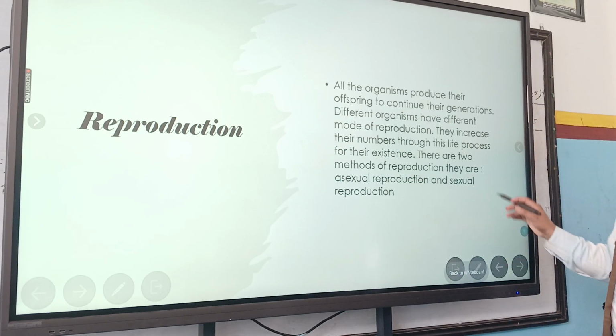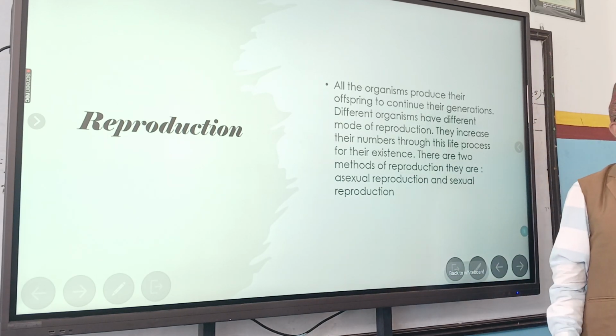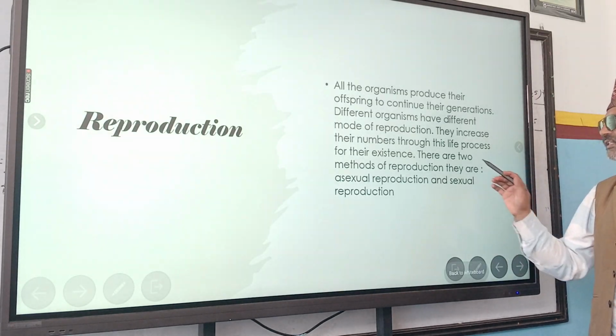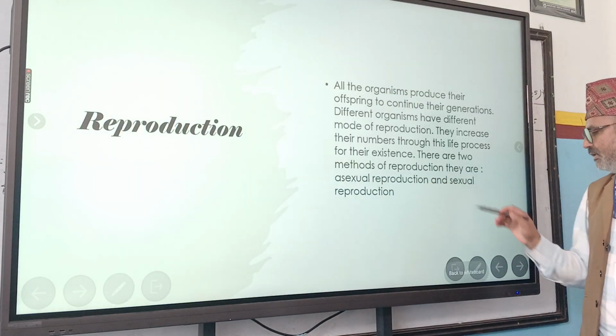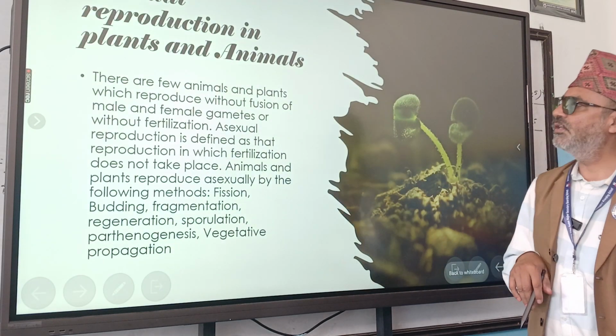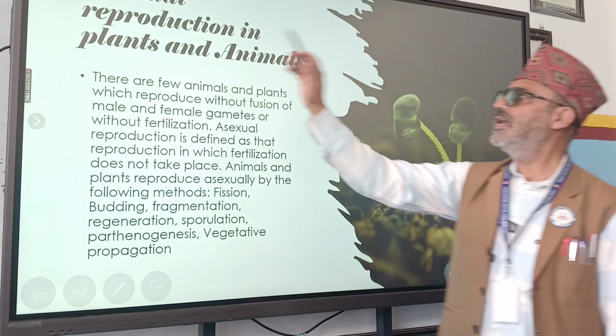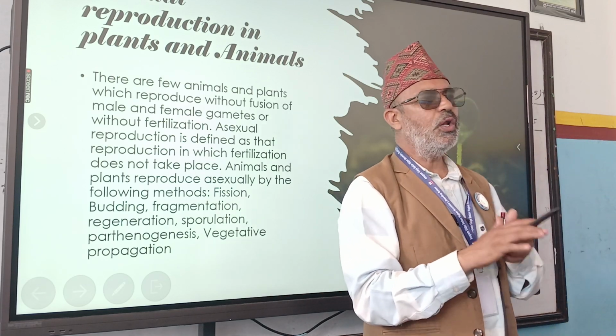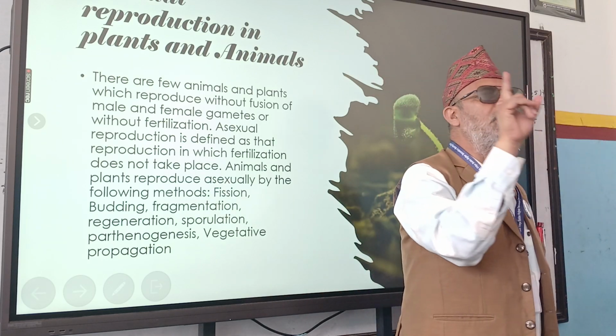And basically, how many types of reproduction are there? Two types. What are they? Sexual reproduction and asexual. Asexual means without fusion of gamete or from only one parent.